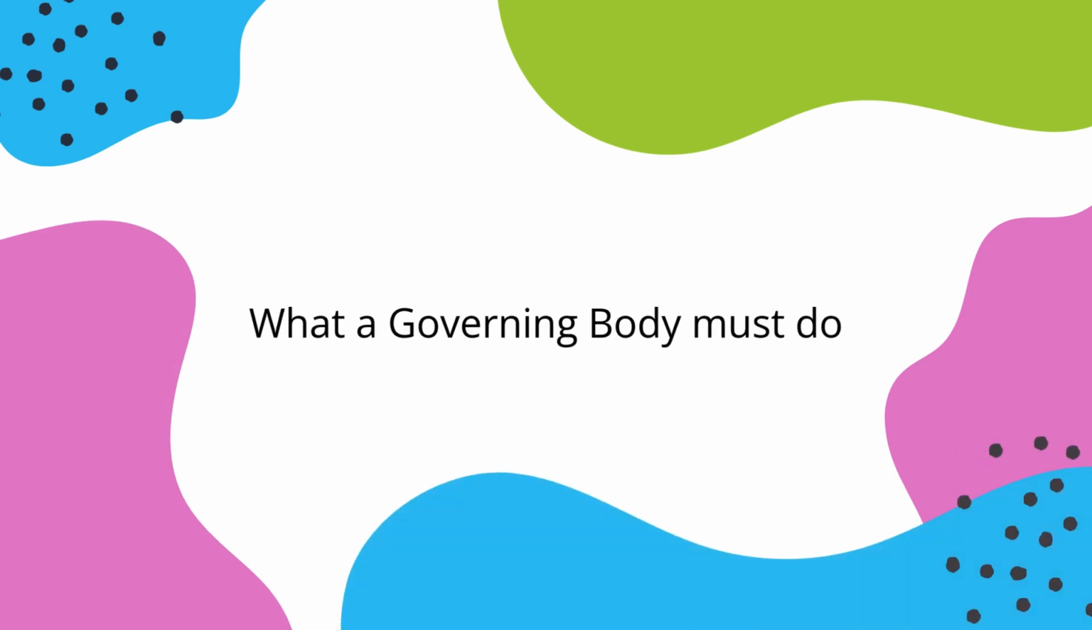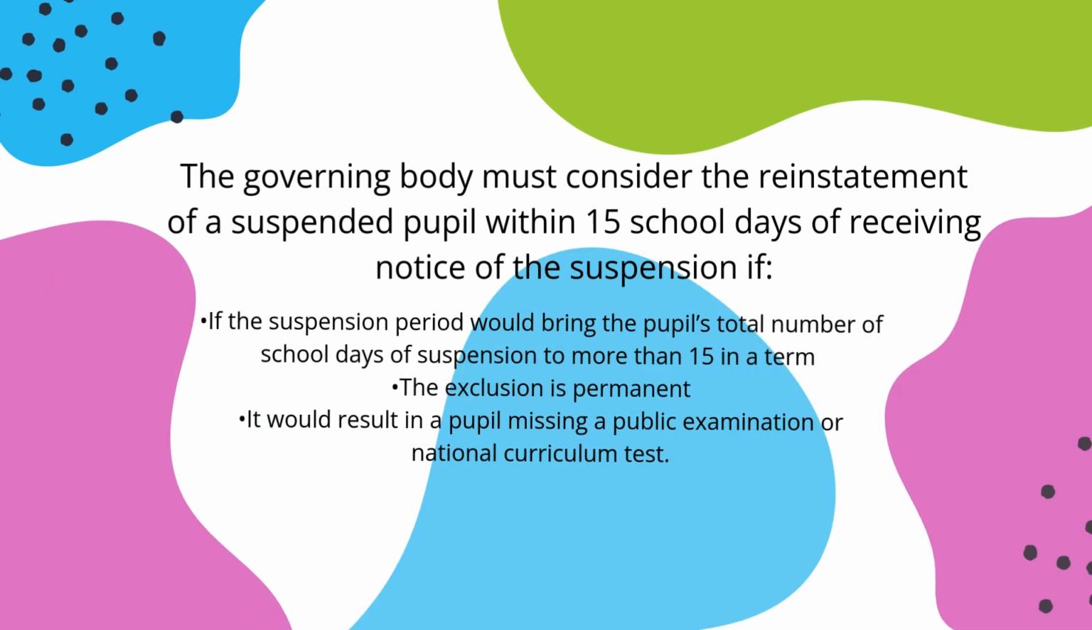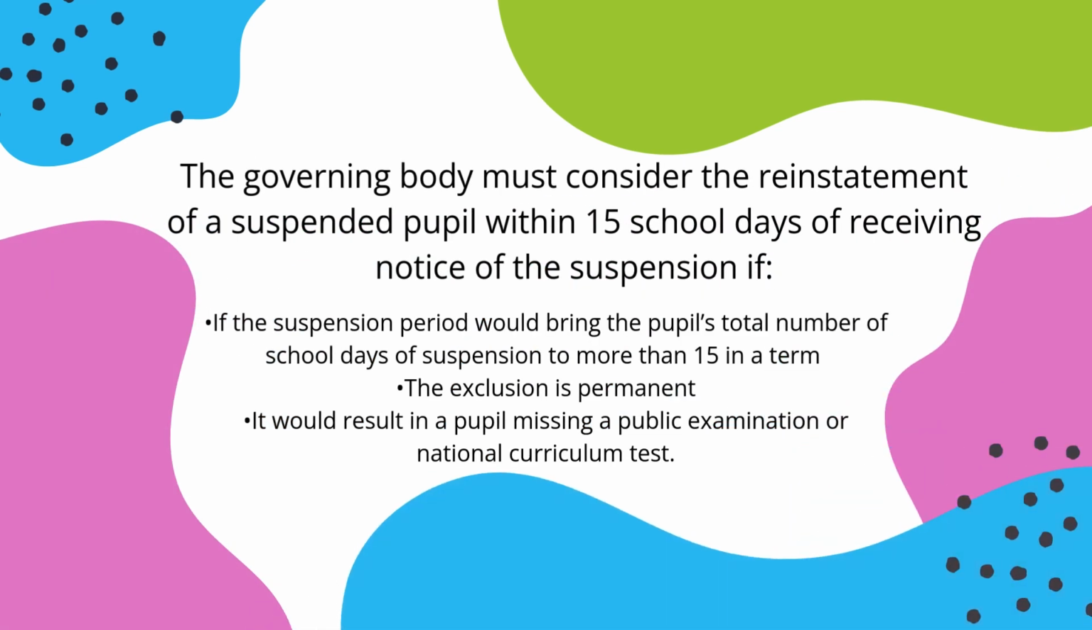What a governing body must do. The governing body must consider the reinstatement of a suspended pupil within 15 school days of receiving notice of the suspension if the suspension period would bring the pupil's total number of school days of suspension to more than 15 in a term. The exclusion is permanent. It would result in a pupil missing a public examination or national curriculum test.